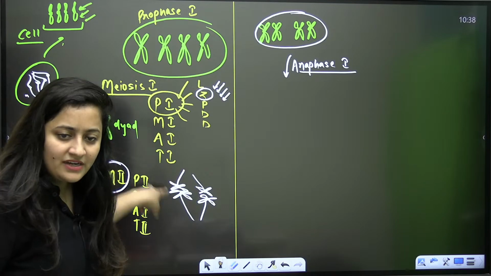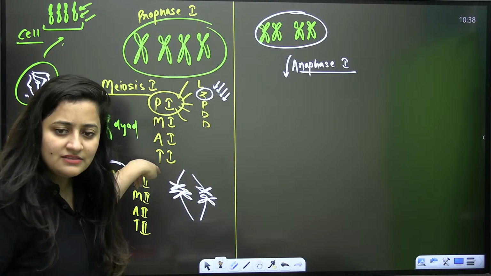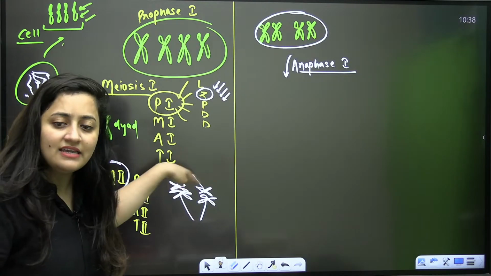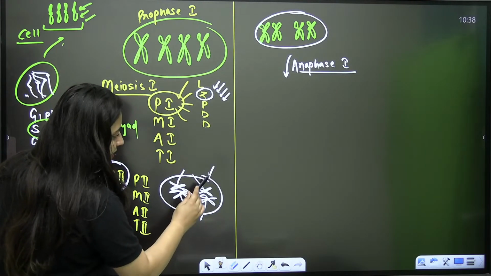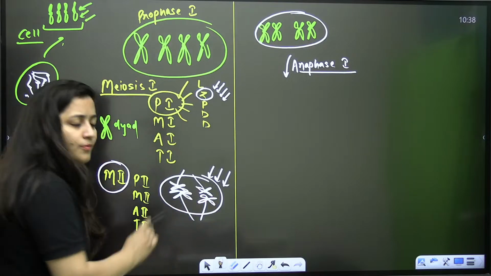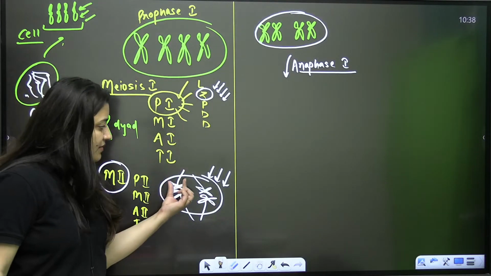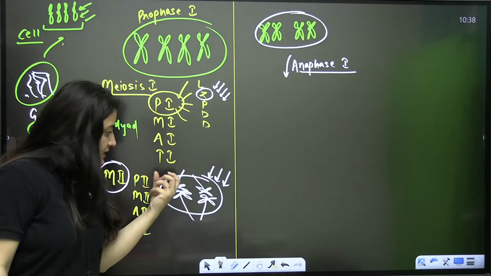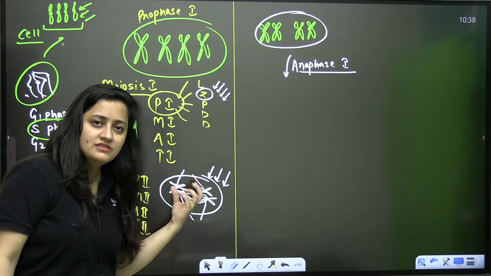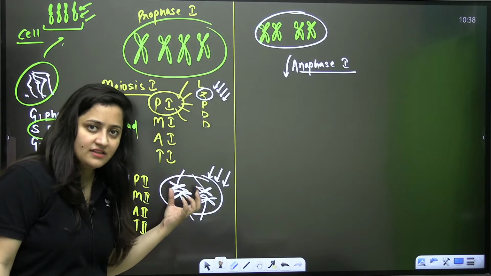Metaphase means the chromosomes come to the center and arrange themselves at the equator. So 2 metaphasic plates will be there in metaphase 1, because these homologous pairs of chromosomes are attached together, they are paired, so they will arrange themselves on these plates at the equator.